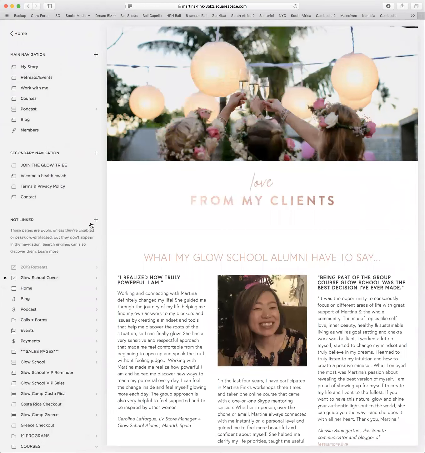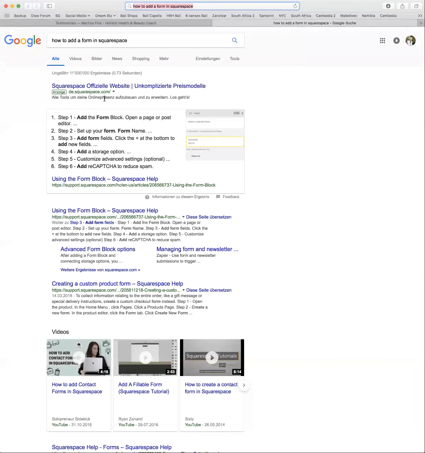If you ever have any questions on Squarespace, let's say how to add a form in Squarespace, you just Google it and you will see support.squarespace.com. All those pages are super helpful.